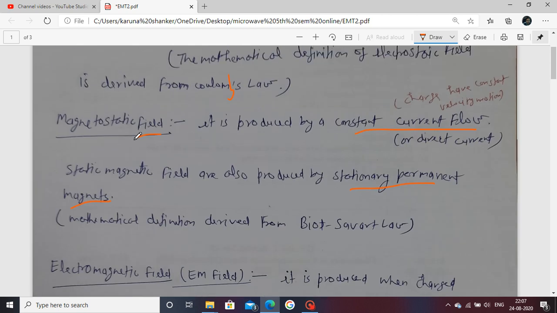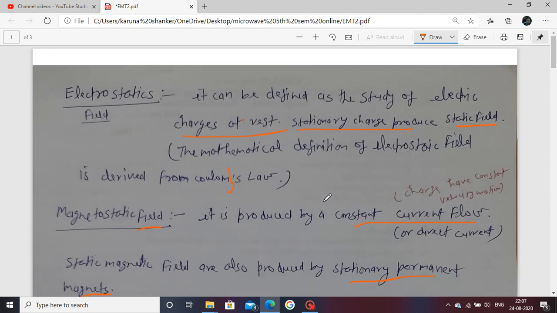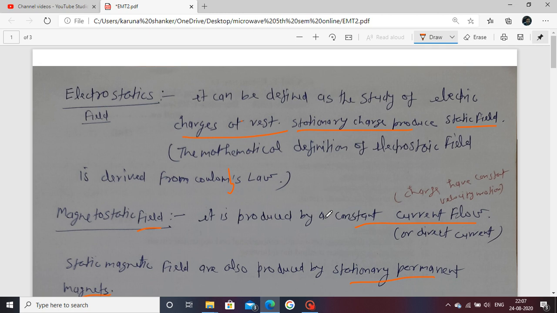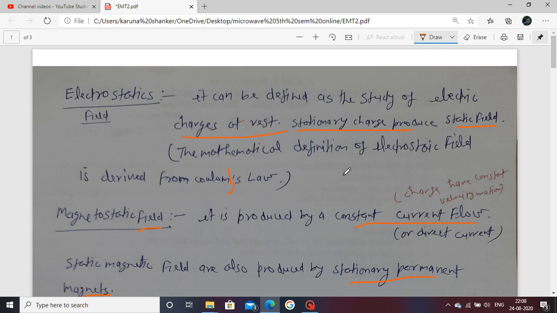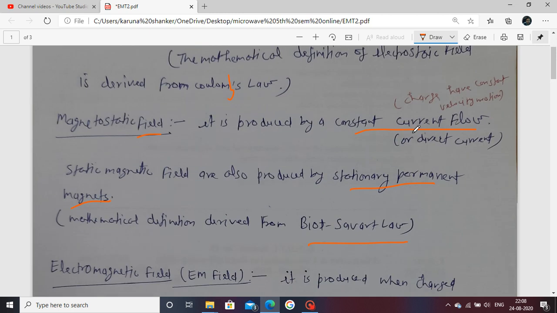This is derived by the Biot-Savart law, which we will also see in upcoming lectures. This is the magnetostatic field. The electrostatic field is produced by static or stationary charge. The magnetostatic field is produced by a constant current flow or a stationary permanent magnet.